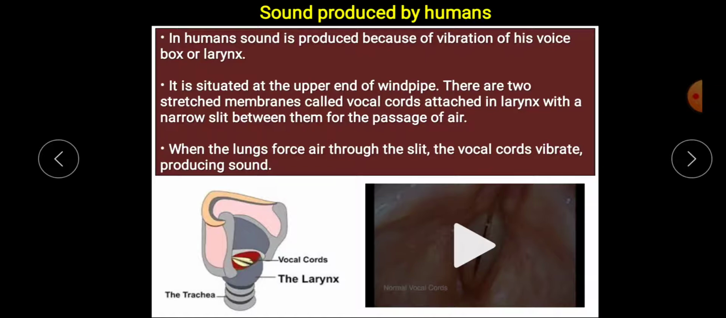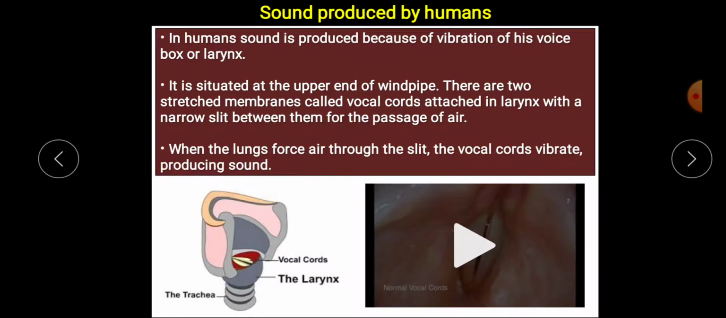And when we say something or when we want to make some sound, these vocal cords vibrate by the pushing out of air. You try to notice that when we say something, the air is pushed out of our mouth. So from the lungs, when we try to say something, the air is pushed out of our mouth, the air vibrates the vocal cords, and through the vibration of the vocal cords, we can make sounds. When the lungs force air through the slit, the vocal cords vibrate, producing sound.